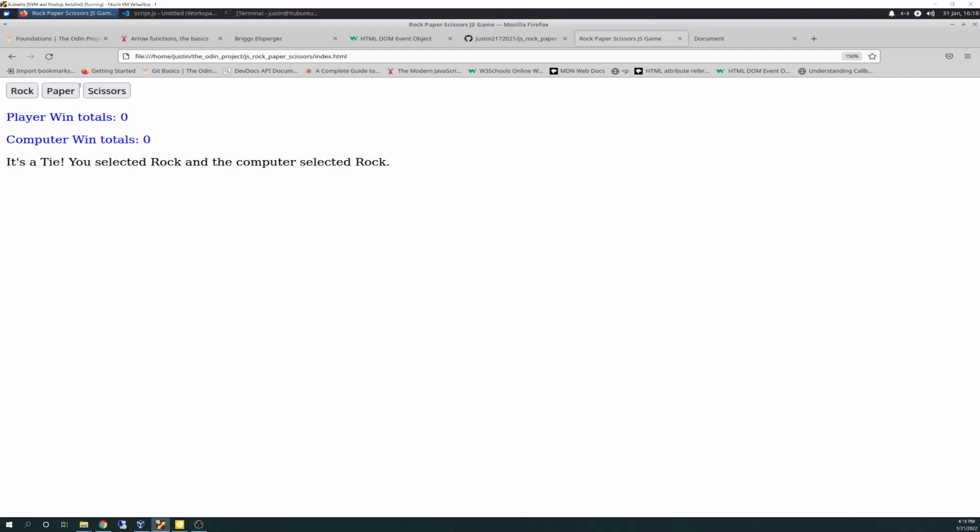So no update there. We select paper. It's a tie again. You select paper, computer selects paper. Who would have thought, ties? Finally, okay, you lose. You selected paper, computer selected scissors. So see here, it's tallying the wins.